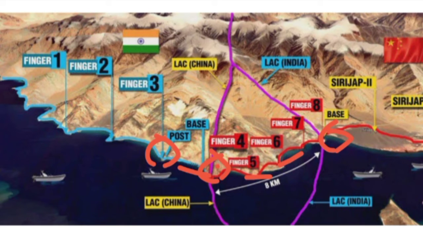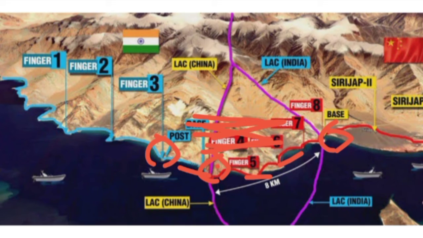For a temporary period, both nations' armies will not patrol this area between finger 3 and finger 8. As I told you before, the incursion started in April 2020; before that both armies used to patrol this area.